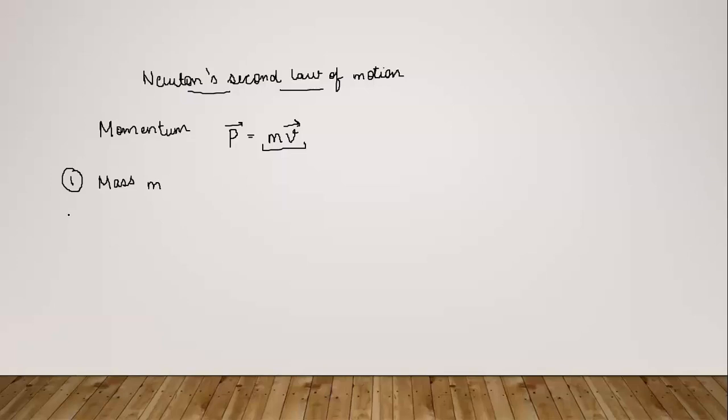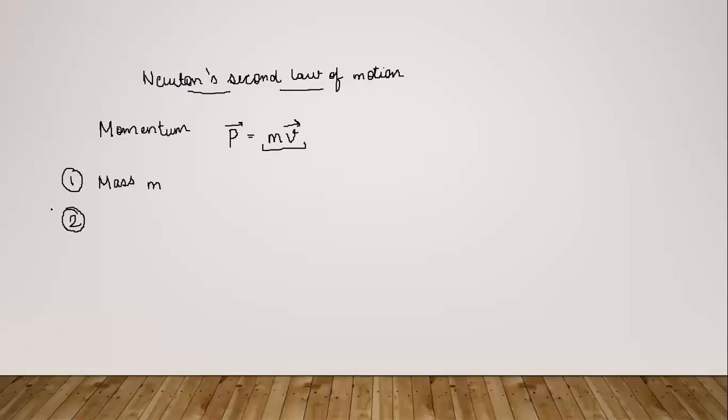So the second parameter included here is velocity. If we talk about it practically, you must have observed that a larger force is needed to stop a moving body with high speed as compared to a body which is moving slowly. Even if we consider the mass of the body as a constant.